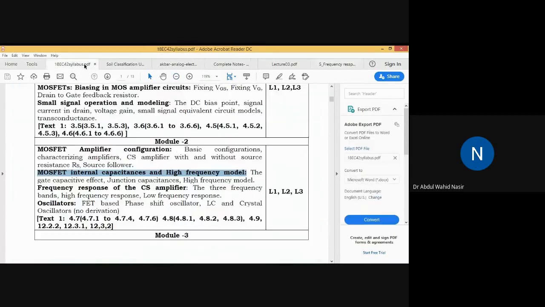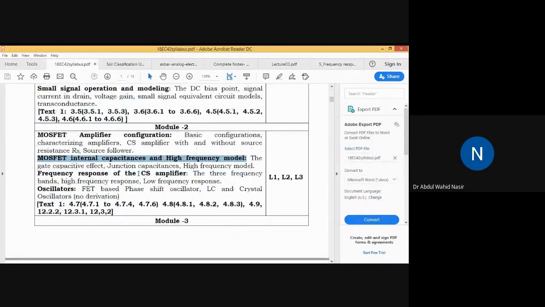So if you see the next part of the syllabus in module 2, in the last class we have seen MOSFET internal capacitances and the high frequency model. This topic we have already covered. Now we will see the frequency response of a CS amplifier.